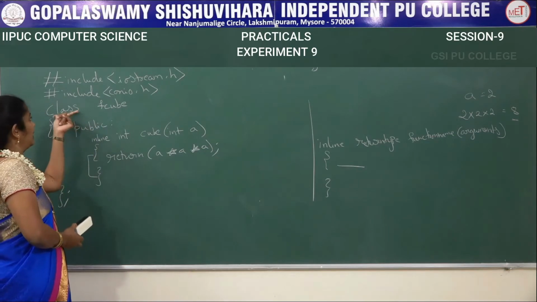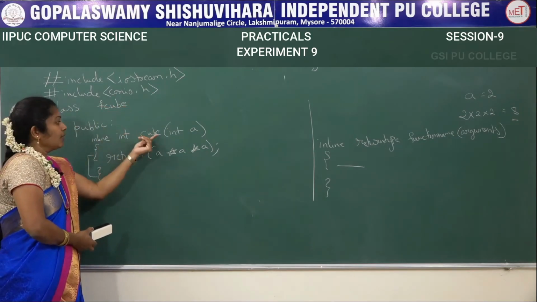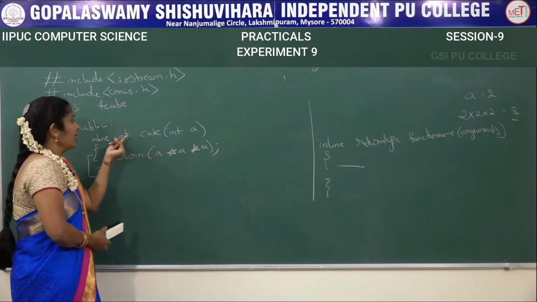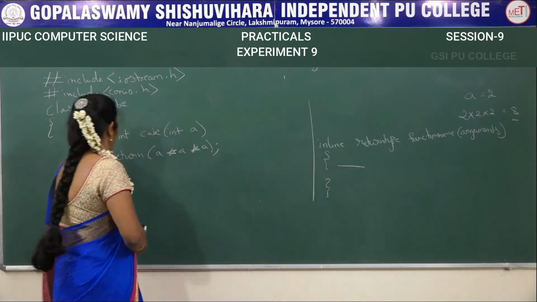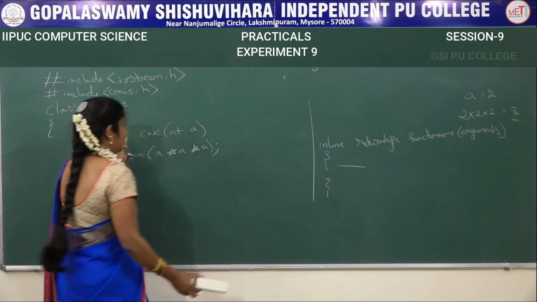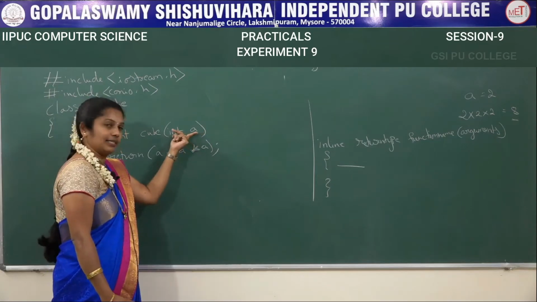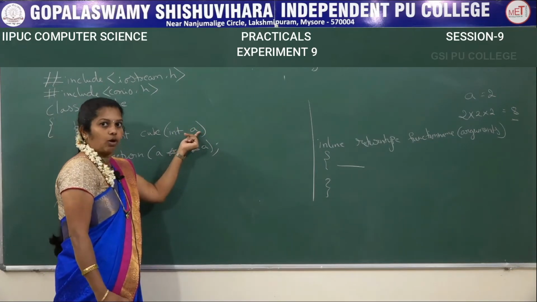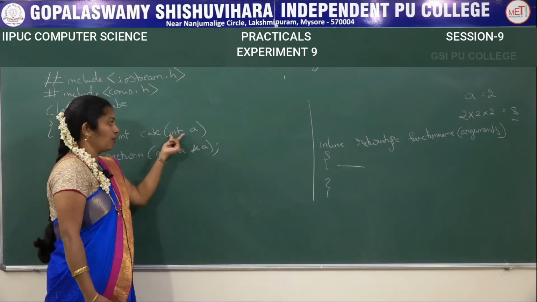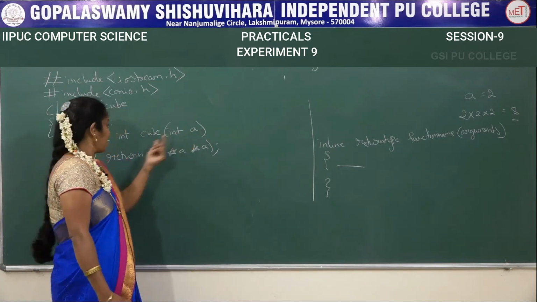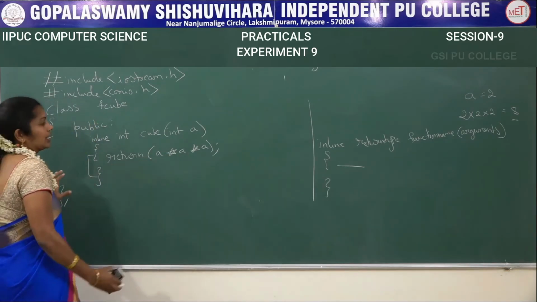See what we have written? Class f cube is the class name, cube is the function name, integer represents the return type. See the syntax? First we write inline, then next return type, cube is the function name, inside the bracket argument. I am taking only one argument because I want to find the cube of a number. That's why only one argument is required, that is int a, then return a into a, then close the function, then close the class.